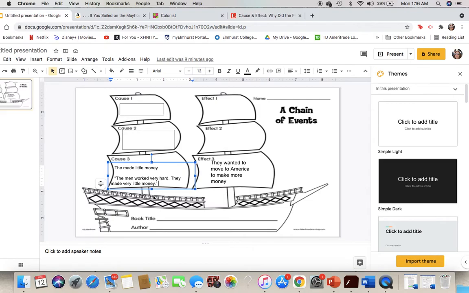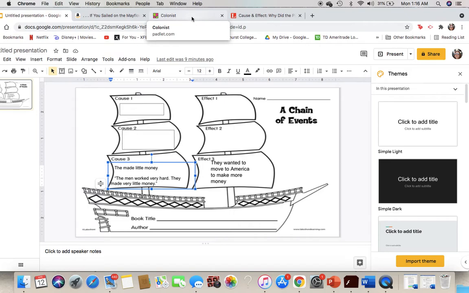So you're going to find at least 3 causes and 3 effects, and at least have one piece of evidence for each cause and effect. So I have my evidence for the cause, and I don't need one for the effect. Or I could find evidence for the effect, and then I wouldn't need one for the cause. Then, once you guys are done filling this out, don't forget to also write the book title and the author. Figure out where you could find that in the story. Maybe I give you a hint. Maybe look in the front of the book.